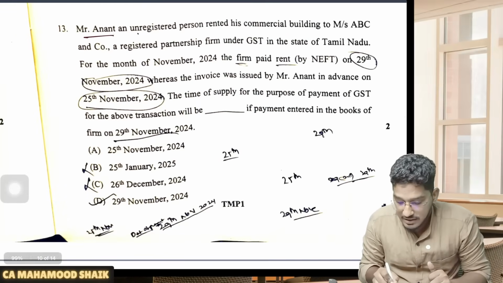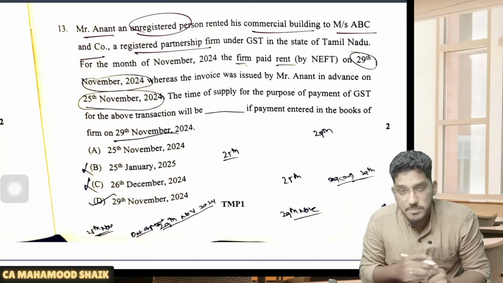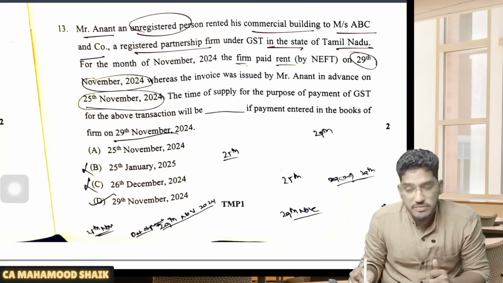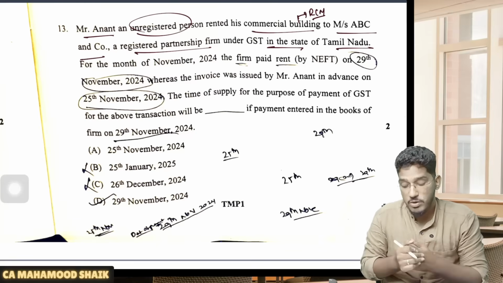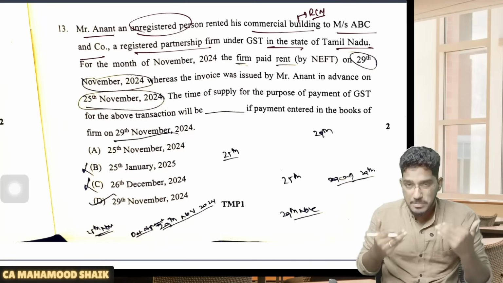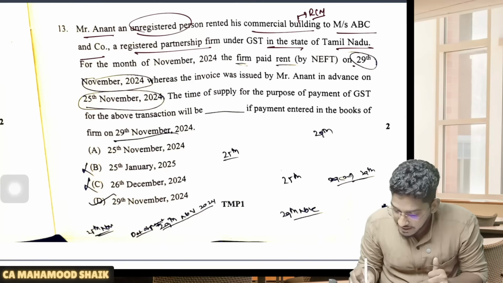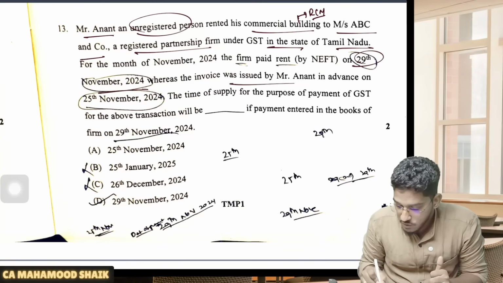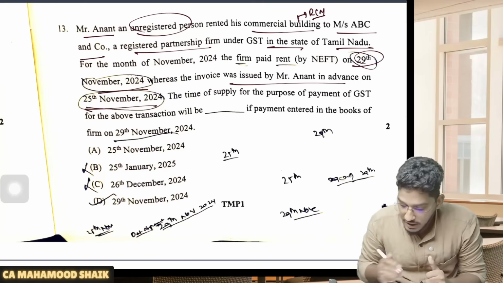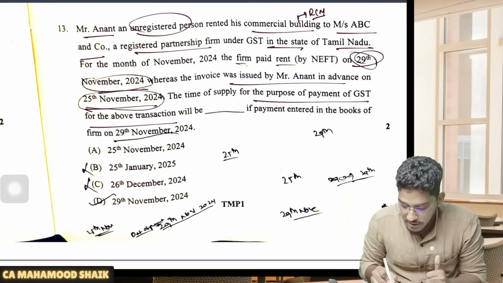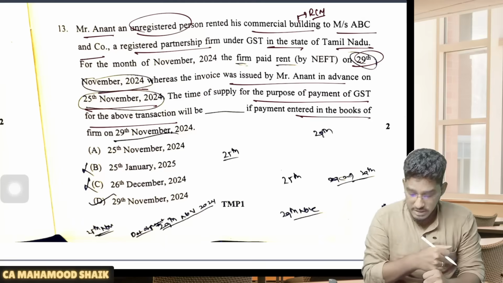Next one. Mr. Anant, an unregistered person, rented his commercial building to ABC & Co, a registered partnership firm under GST in the state of Tamil Nadu. If you pay close attention, this will get covered under RCM. Renting of immovable property other than residential dwelling provided by an unregistered person to a registered person will get covered under RCM. The firm paid the rent on 29th of November, whereas the invoice was issued by Mr. Anant in advance on 25th of November 2024. The time of supply for the purpose of payment of GST for the above transaction will be what? If payment is entered in the books of accounts on 29th of November.